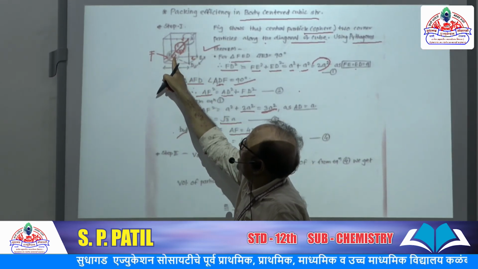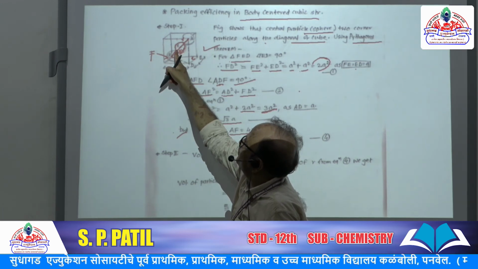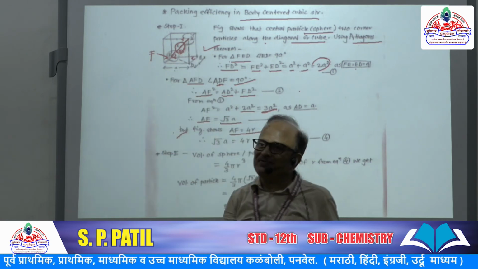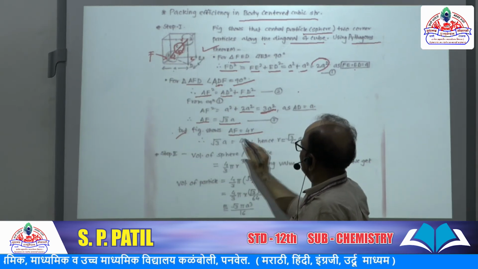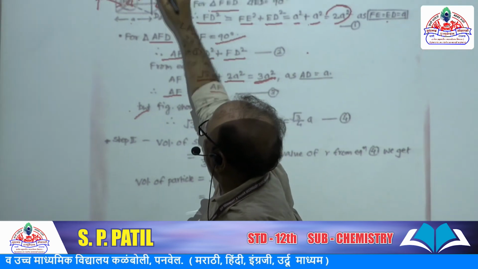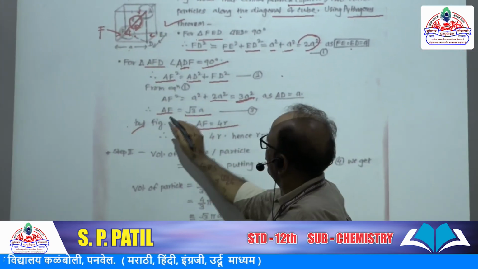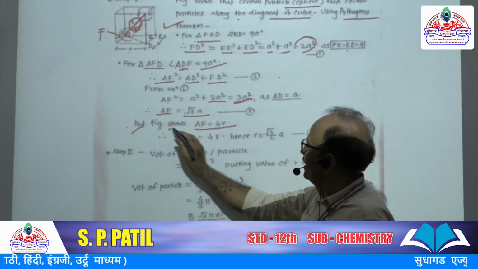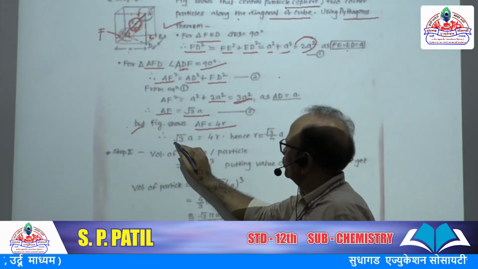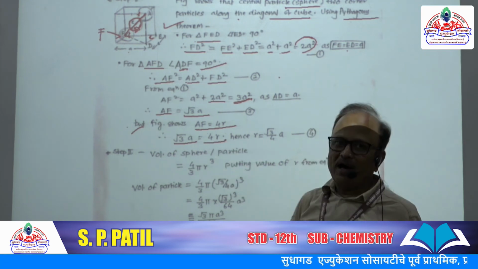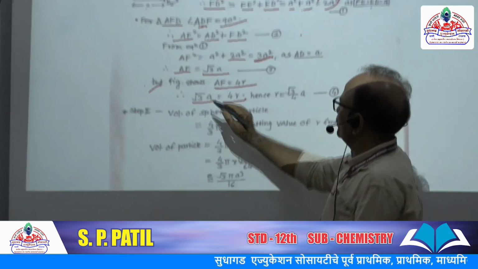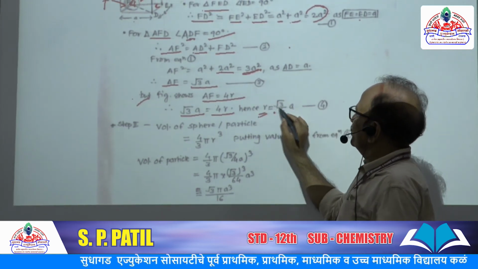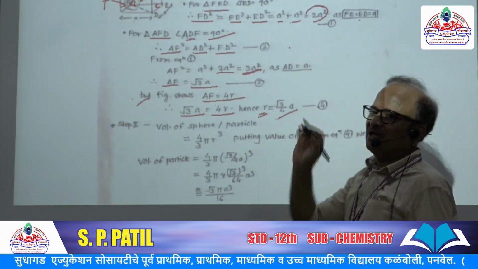Radius of this sphere R, plus 2 times the radius of this sphere, plus radius of this sphere, so AF is equal to 4R. So AF is equal to root 3 a and AF is equal to 4R. So root 3 a is equal to 4R. Understood? Now taking R to the left side, R is equal to root 3 by 4 a, equation number 4.